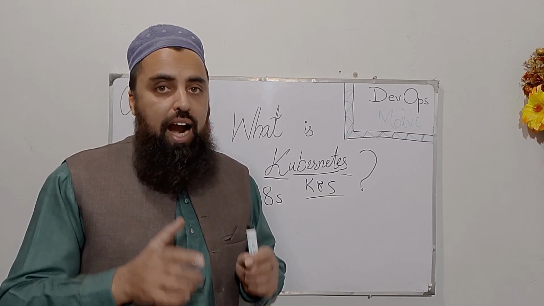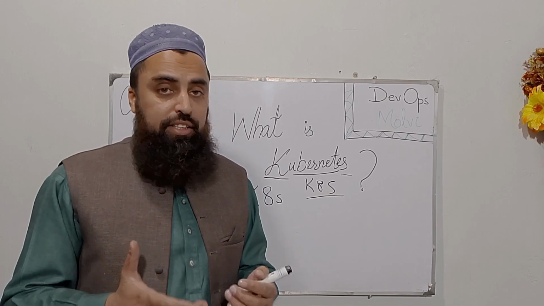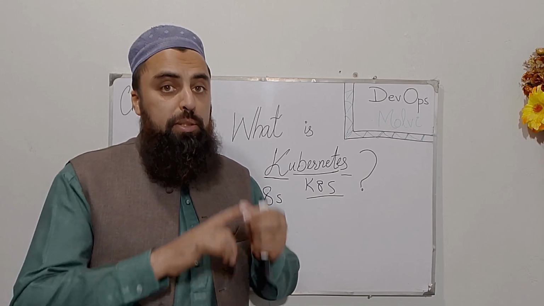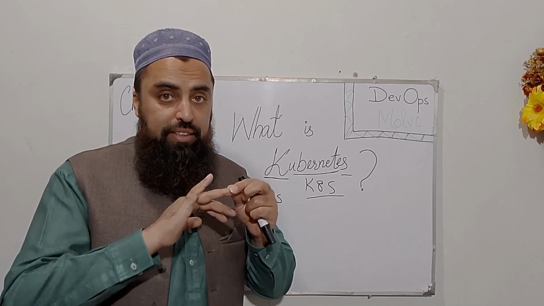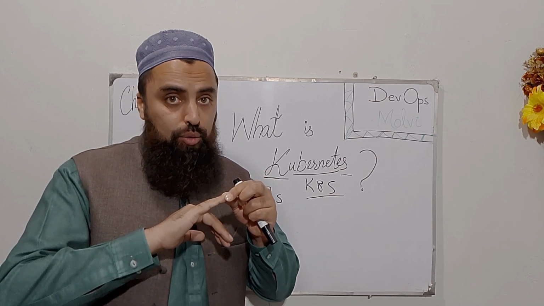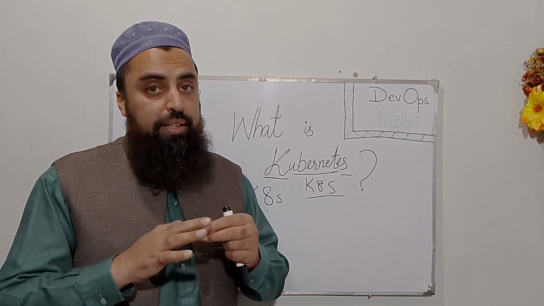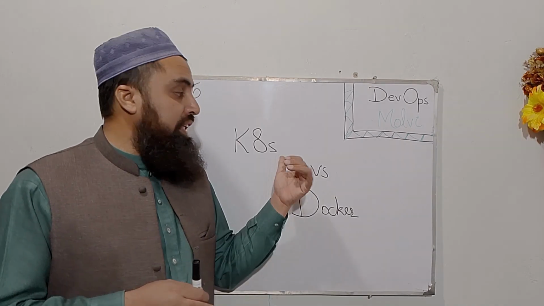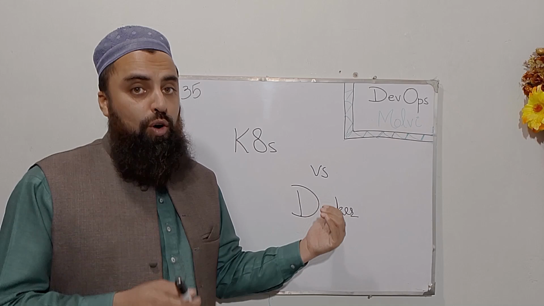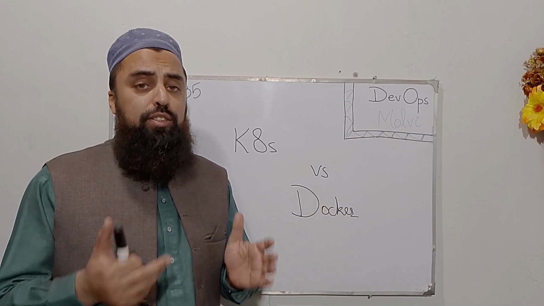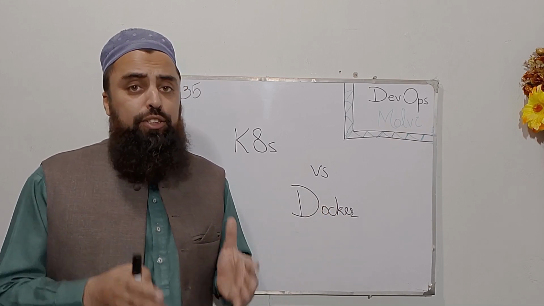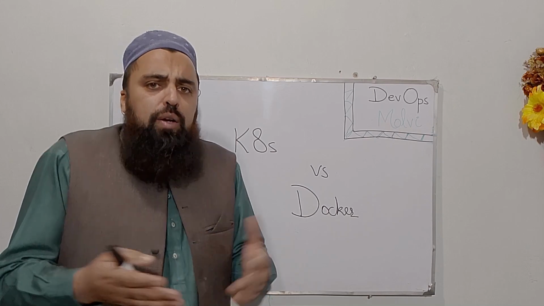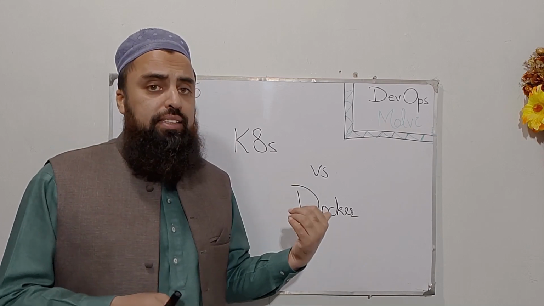So finally, I would like to repeat, what is Kubernetes? Kubernetes is an open source tool to deploy, manage, provision, scale up or scale down, and monitor our applications. Alright guys, now you must be having some confusion between Kubernetes and Docker. After all, we know that Docker is a platform that is used to run our applications inside the container. Then what is the difference between Kubernetes and Docker?